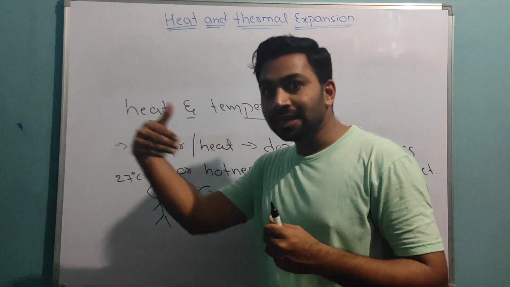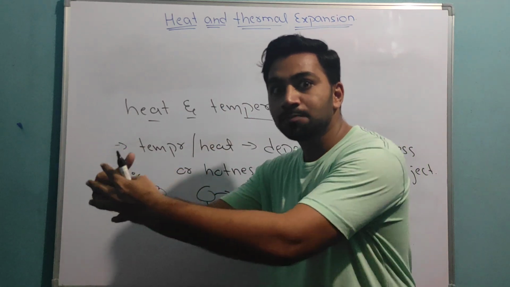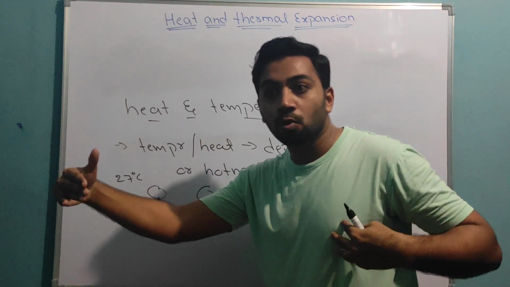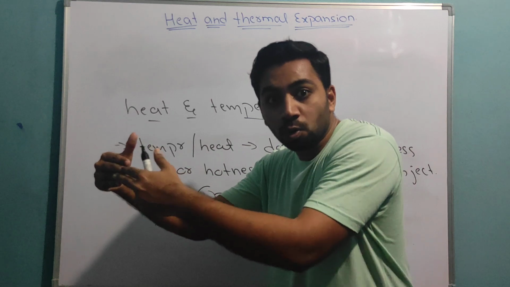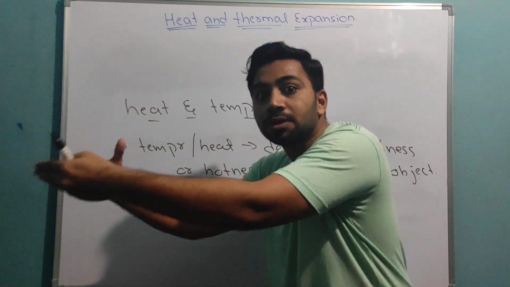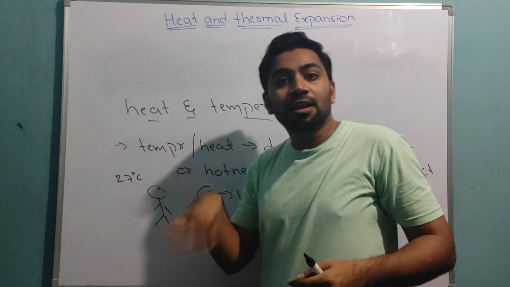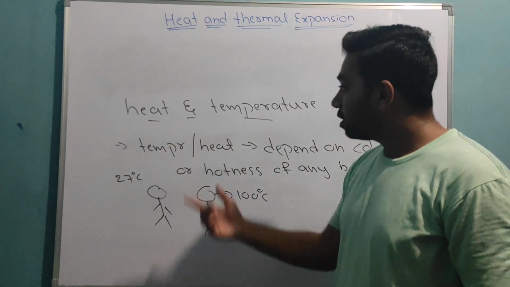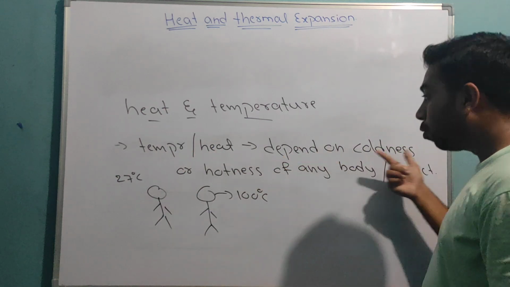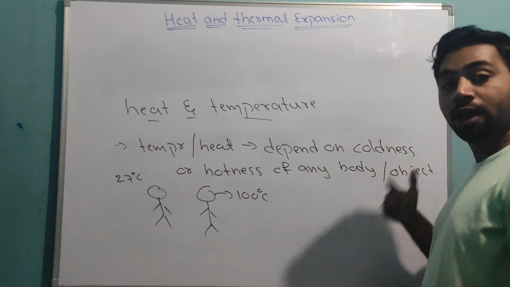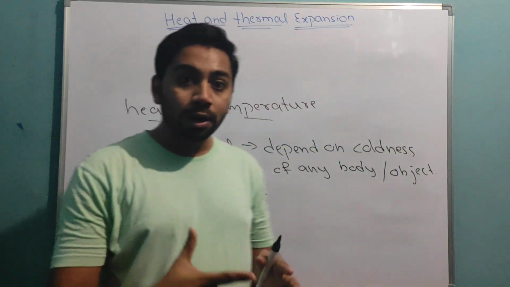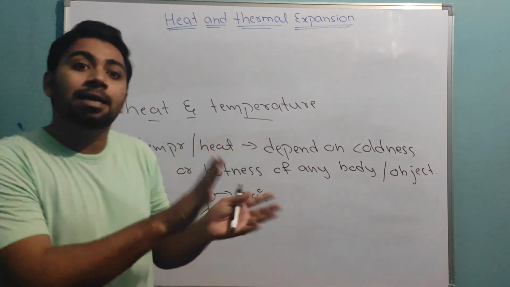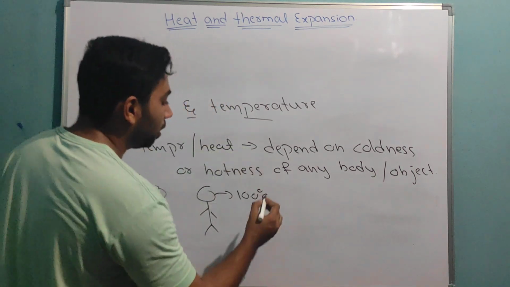No more heat. If I touch him, his body has more temperature, more heat. My body temperature is low, he is high. So when I touch him, some temperature flows from his body to mine, and I feel that his body has more temperature. I will say he has a fever. So temperature or heat depends on the coolness or hotness of a body, on how one body is cool or hot compared to the other body.